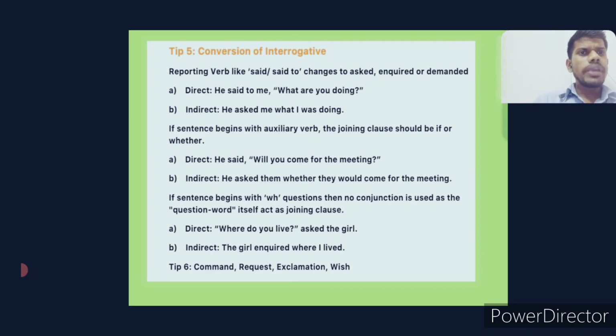If the sentence begins with the auxiliary form, the joining clause should be if or whether. That means there are two types of question, as we are aware. One is WH questions, another is yes or no questions using the auxiliary form, that is be form, have form or do form. Direct: he said, will you come for the meeting? Indirect: He asked them whether they would come for the meeting.